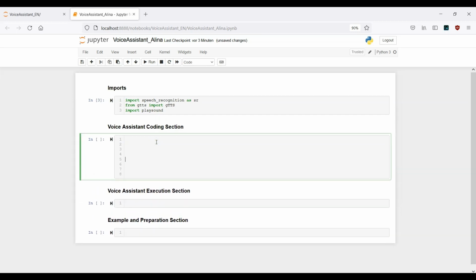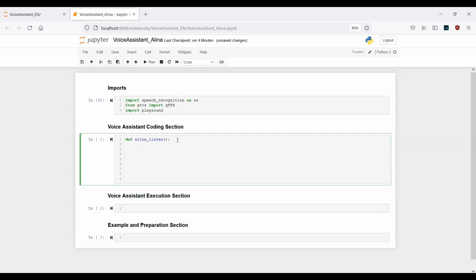So let's start here. So first of all, we have the listen function. Okay. Alina listen, and again, Alina is the name of our assistant here. So Alina listen, and to create a function, of course, we have to write a def here in the beginning. Okay, so def Alina listen.